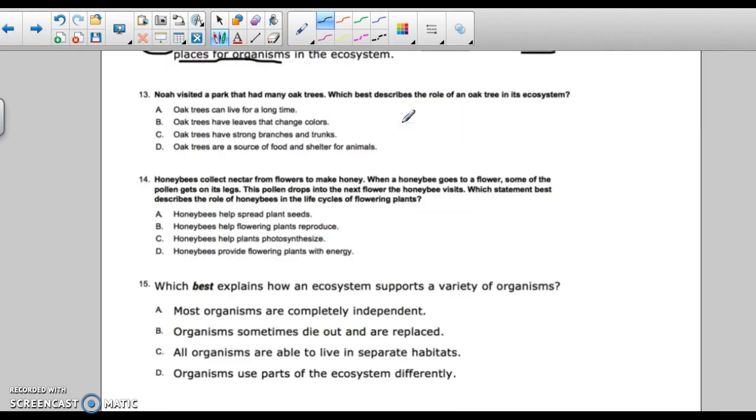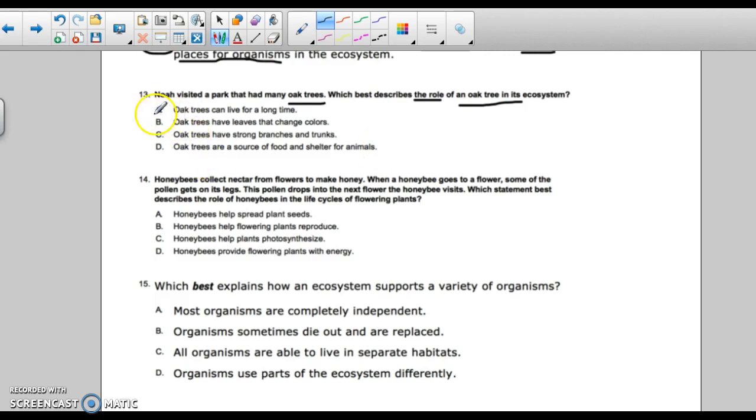Number 13. Noah visited a park that had many oak trees. What best describes the role, the niche of an oak tree in the ecosystem? Okay, is its role to live for a long time? Is its role to have leaves that change color? Is its role to have strong branches and trunks? Or is its role to be a source of food and shelter for animals?